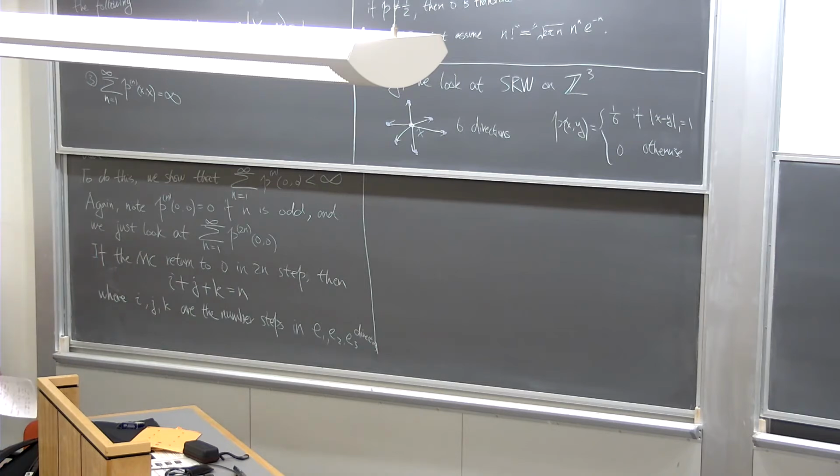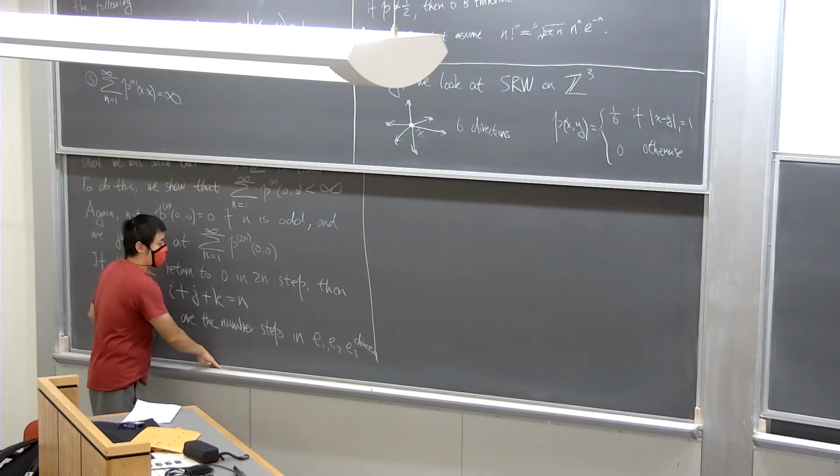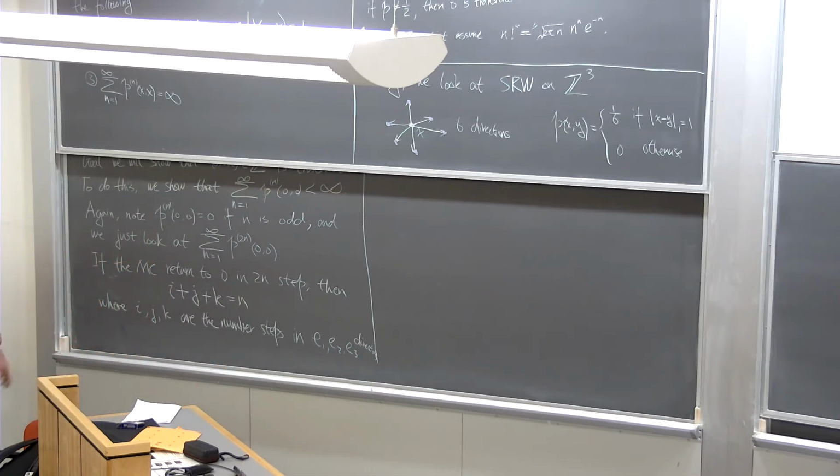So now there are a total of 6 directions, because for e1, there's a positive e1 and a negative e1. For the e2 direction, there's a positive e2 and a negative e2, and then the e3 directions. So a way you can think about the second remark is that since we're going back to 0, the total number of steps that we take in the e1 direction has to match the total number of steps we take in the negative direction, or else the chain won't go back to 0. And so we only have to look at the positive directions.